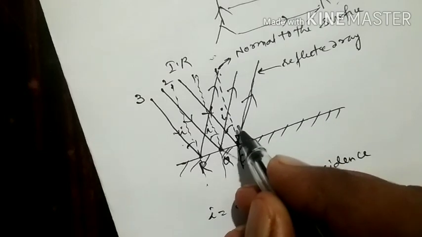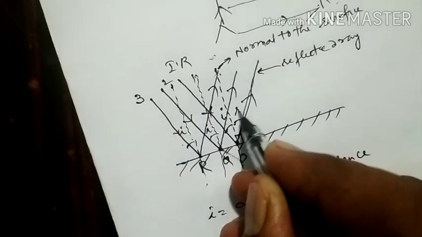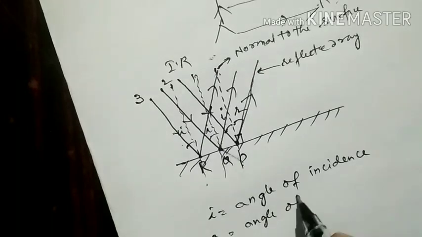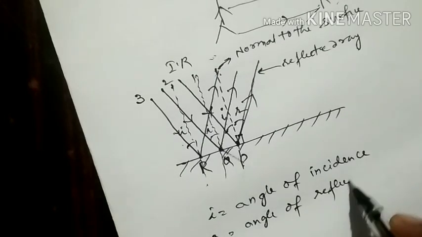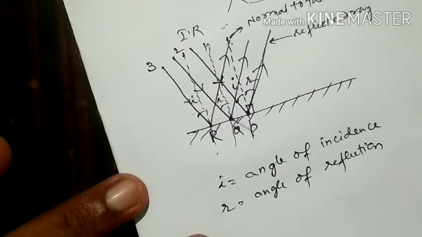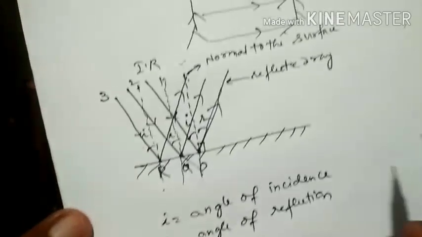And the angle between the reflected ray and the normal, we take it as R, that is the angle of reflection. Some more angles are there.